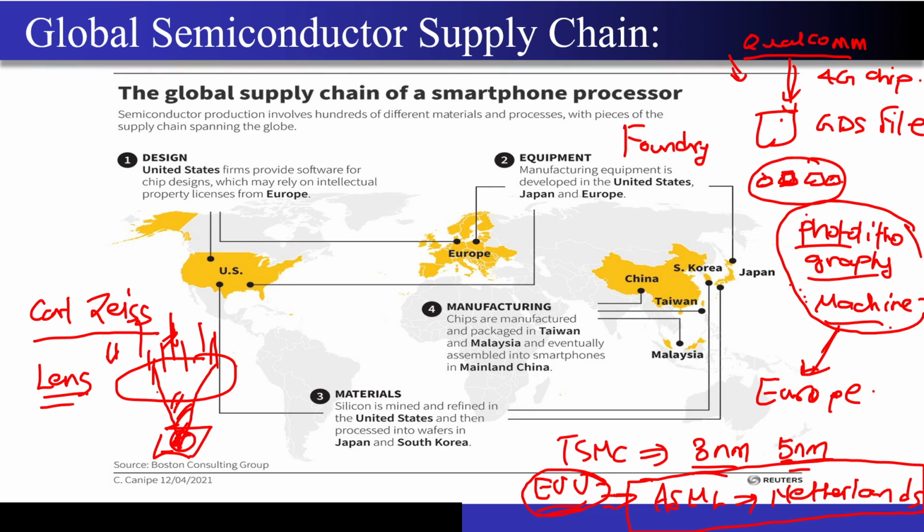So because of this, lenses are used along with the photolithography machine to print a pattern at the exact spot in the semiconductor wafer. I don't even want inaccuracy over here because this distance is very small, right? The GDS file has been provided to me by the customer, and I want to make sure that at this exact location only I am able to shine the light perfectly. So I need a lens for that, and Carl Zeiss is the company present in Germany which makes these lenses. Another company that helps in making the semiconductor equipment is Lam Research.